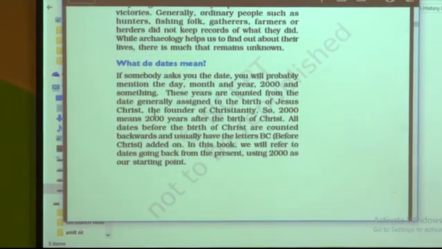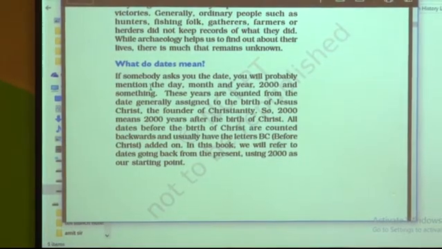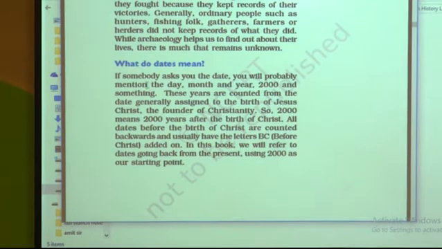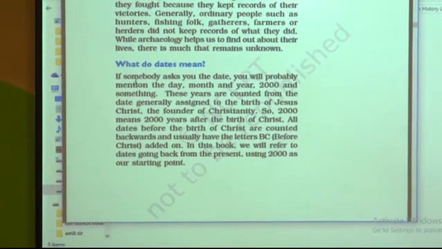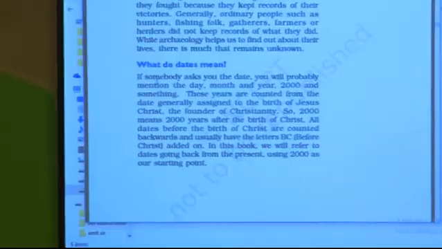Now the next topic is, what do dates mean? It is very important to write the dates whenever we record an event. Why are they important? What do dates mean in history? If somebody asks you the date, you will probably mention the day, month and year, correct? So 2000 and something like this. These years are counted from the date generally assigned to the birth of Jesus Christ, the founder of Christianity.